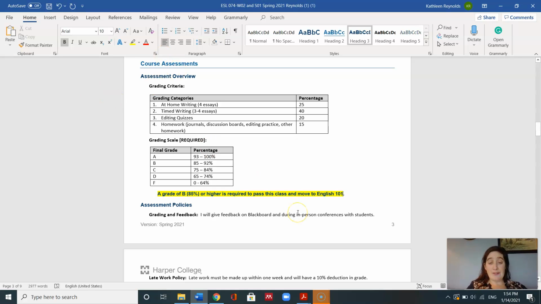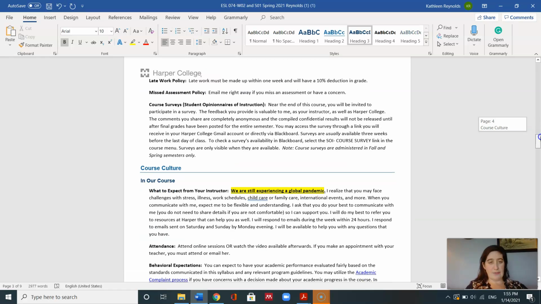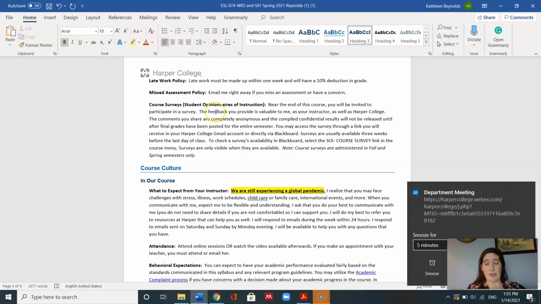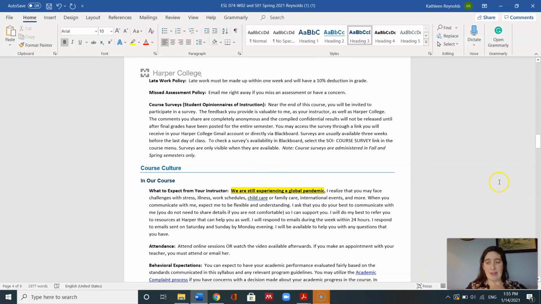So I will always give you feedback in Blackboard and during in-person conferences. We'll have lots of times to meet individually, one-on-one, during the semester when I can help you. If you are late with an assignment, you need to make it up within 1 week and have a 10% deduction in grade. That means I cannot accept all your late materials at the end of the semester. You need to get it in within 1 week late. If you ever miss anything, make sure to email me right away.